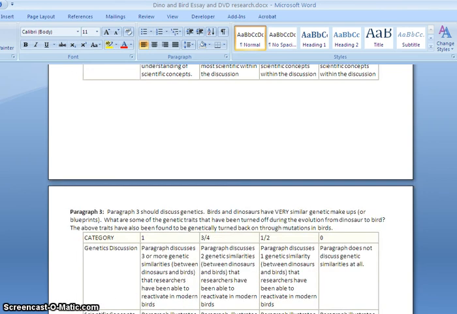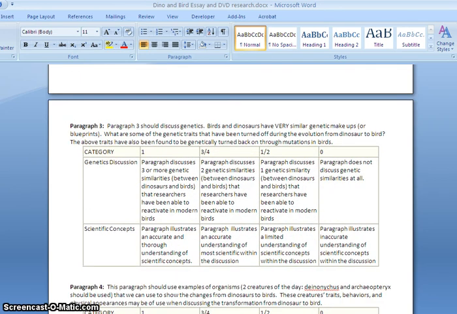Now, the second place, or the second paragraph, is going to discuss genetics. Okay, as it turns out, dinosaurs and birds are genetically very similar. Okay, their genetic blueprint is almost exactly the same. Things have just been turned off or changed since the dinosaurs were around.